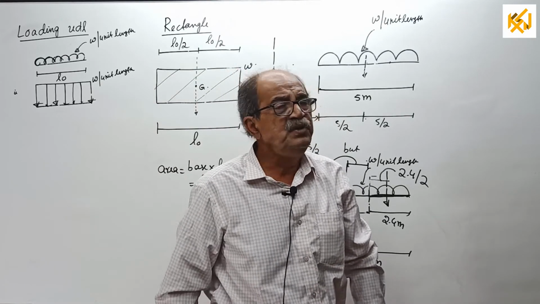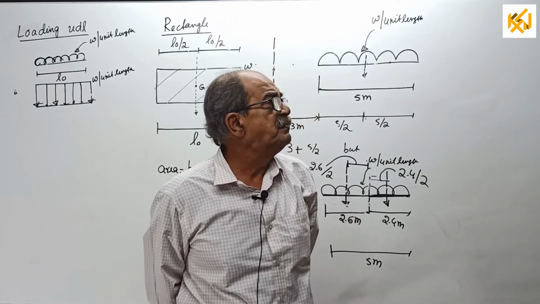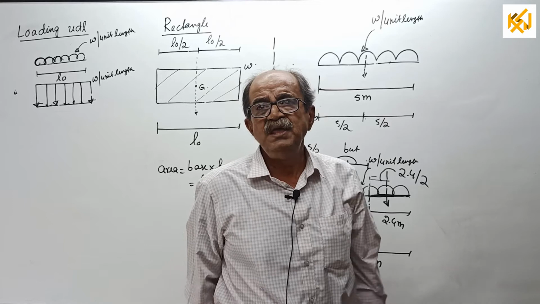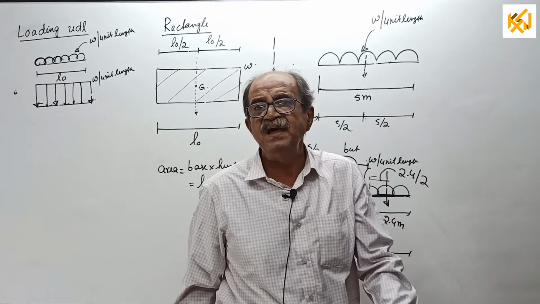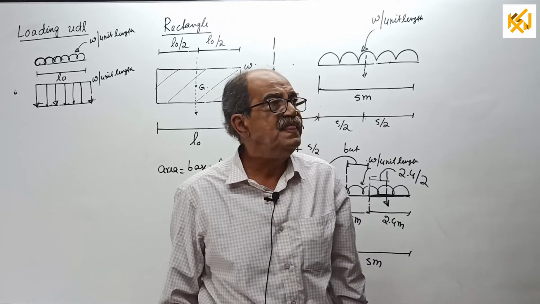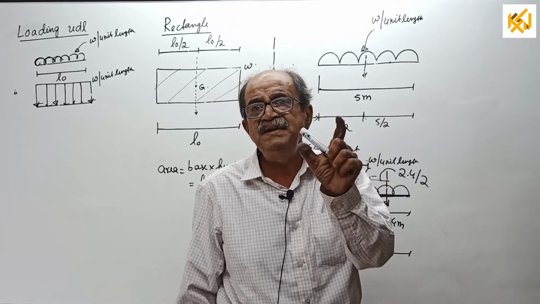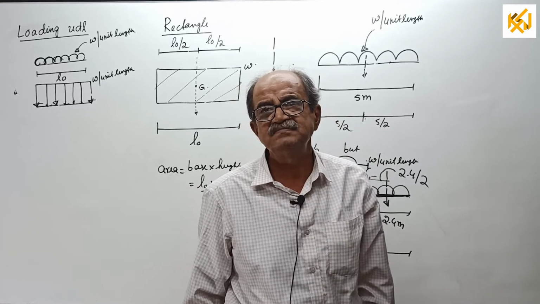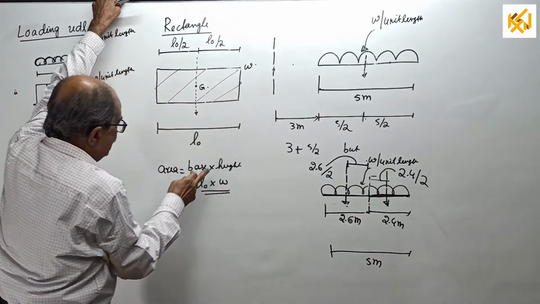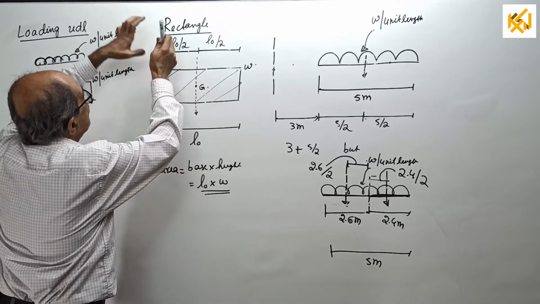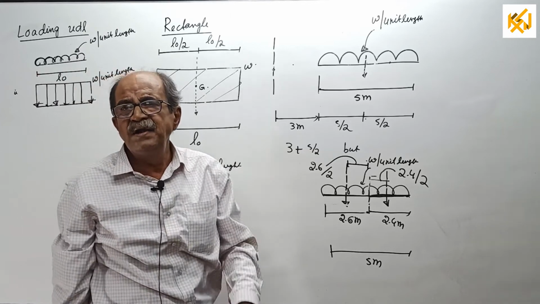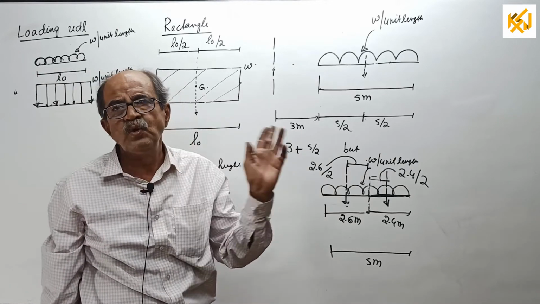So, when you tell CG for a rectangle, if the base is L0, don't blindly say CG is at L0 by 2. If you consider the entire rectangle, correct, it is at L0 by 2. But if you consider a partial rectangle, then it will be through the center of the partial rectangle considered. So now I have already told you the area and where the CG is. Rectangle is completely cleared. I am 100% sure everybody knows this one.